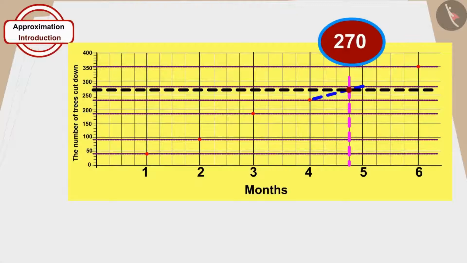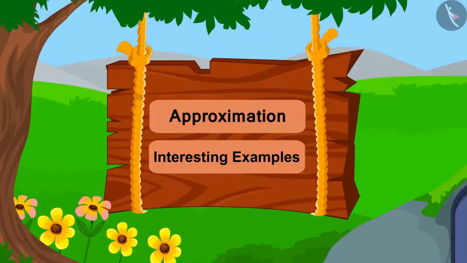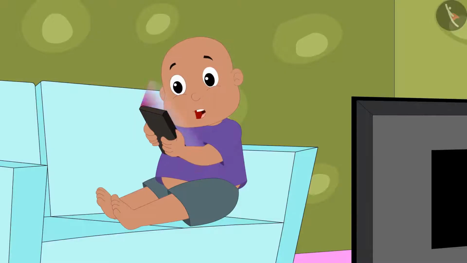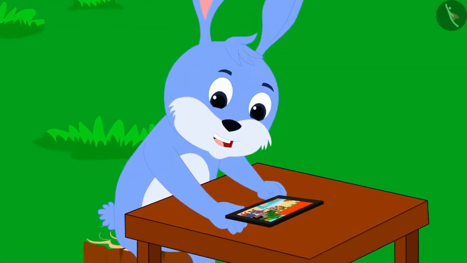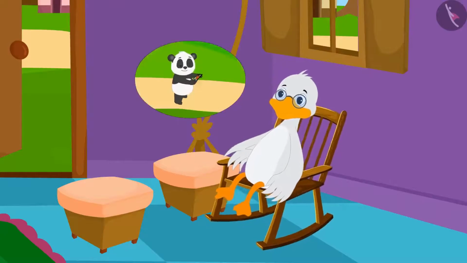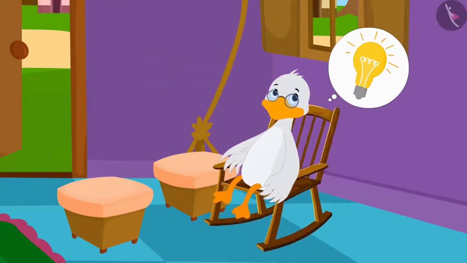Hello children! In the last video, we learnt about approximation. In this video, we will learn more about it by some interesting examples. Nowadays, all the children in Champapur are seen using the phone throughout the day. To rectify this problem, Badbole Batak uncle has made a unique idea.